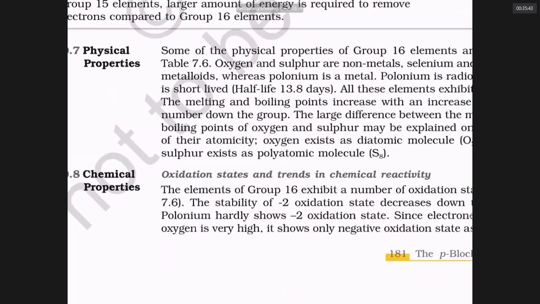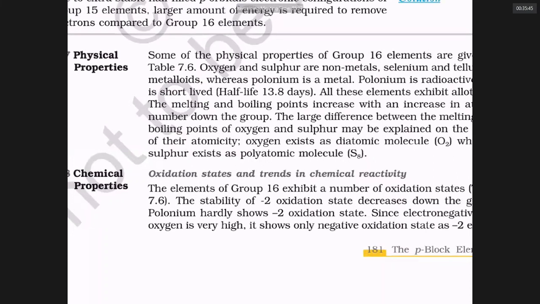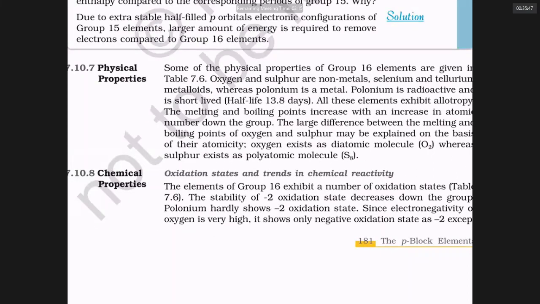About physical properties, you can read the trends. Only polonium we are not studying because it is very, very unstable due to high radioactivity, whose half-life is 13.8 days. It means if you take 1 kg of polonium, in 13.8 days it becomes half a kg. The loss of weight due to radiations is called radioactivity. We don't study polonium due to its short half-life.